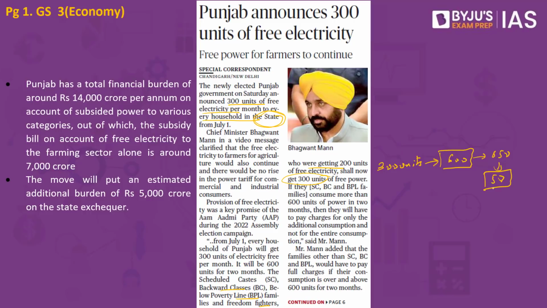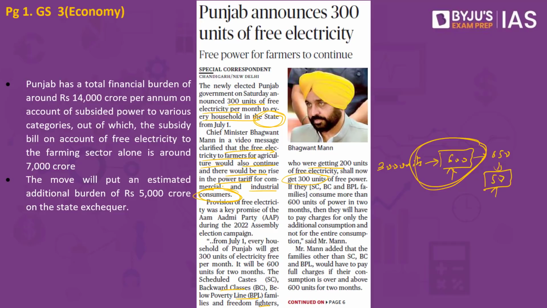However, for the other households, if the electricity consumption exceeds 600 units, they may have to pay for the entire 600 units. For the scheduled caste, backward classes and the below poverty line freedom fighters, they only have to pay the extra 50 units. But in case of any other people in the state of Punjab, if they consume more than 600 for 2 months, they have to pay for the entire consumption. Added to it, the Chief Minister also confirmed that free electricity to farmers for agriculture would also continue, and there would be no rise in the power tariff for commercial and industrial consumers.